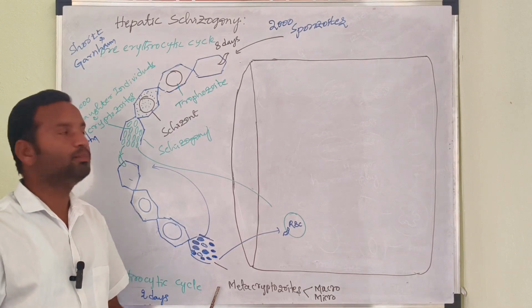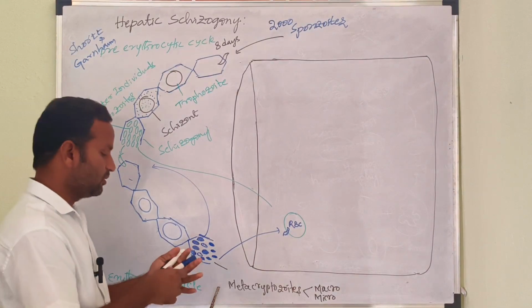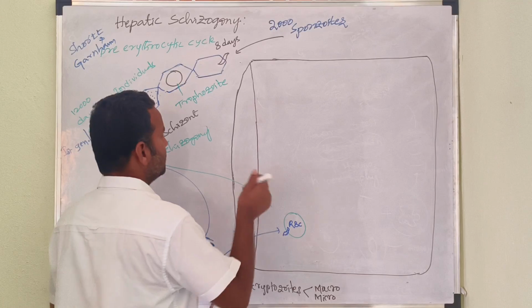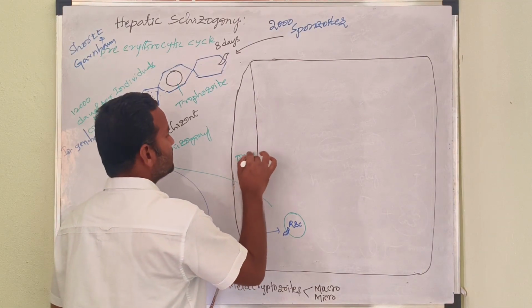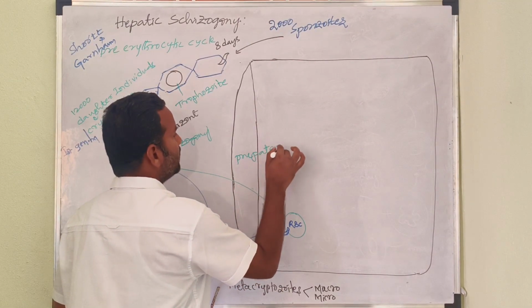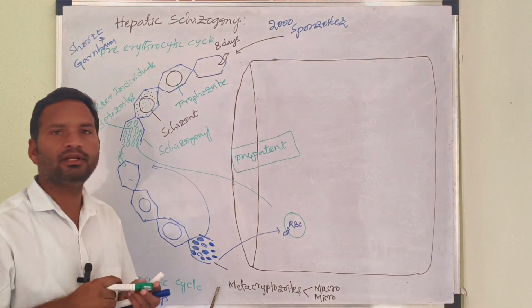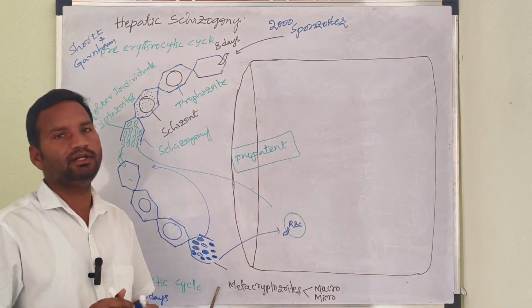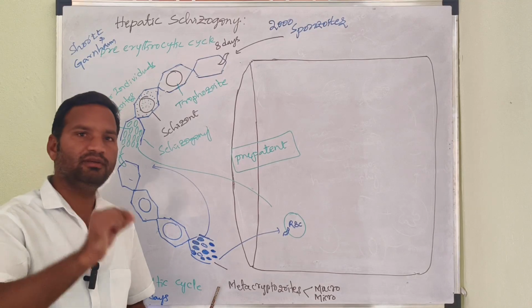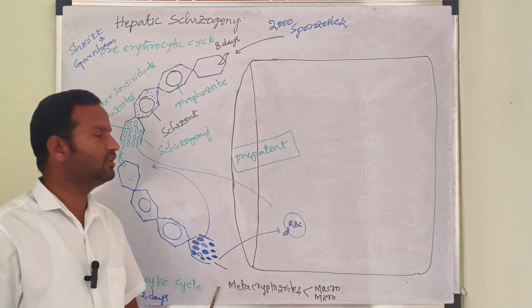That is the pre-patent period. Now let us discuss the pre-patent period. You know what the pre-patent period means? It is also most important, even for 2 marks, so please focus on this.